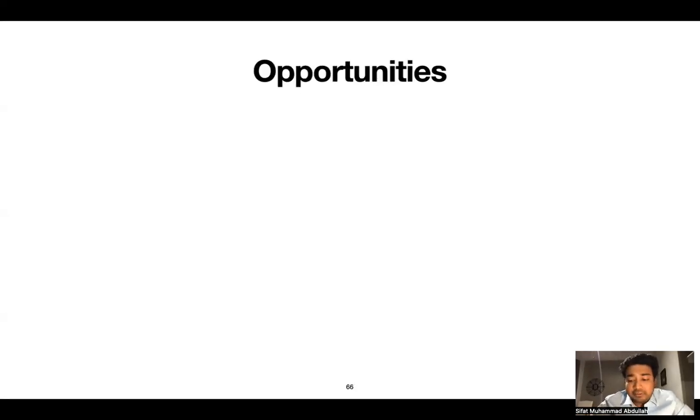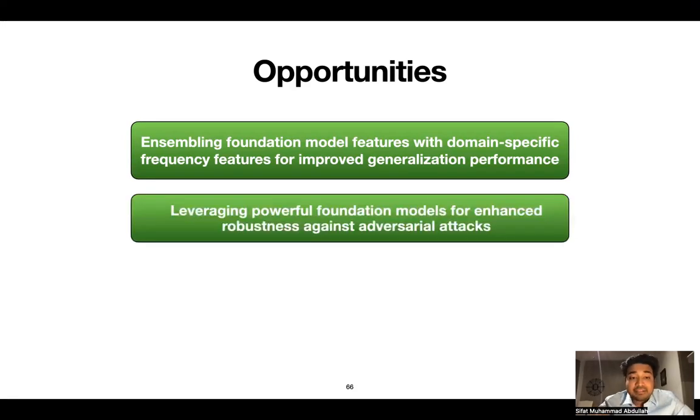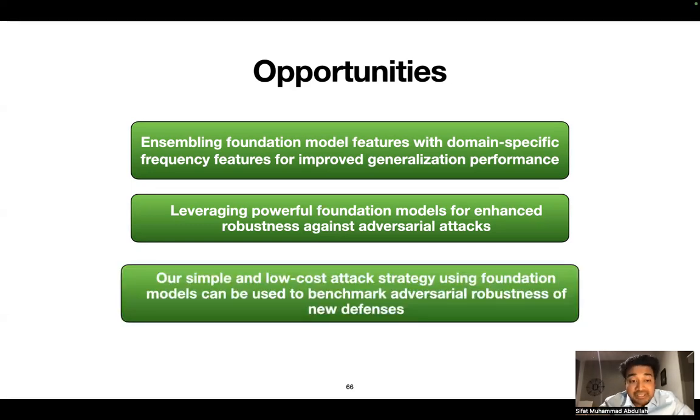But there is still hope. For example, we suggest ensembling foundation model features with domain-specific frequency features can help improve generalization performance, and leveraging powerful foundation models can help enhance robustness against adversarial attacks. Moreover, defenses going forward can use our simple and low-cost attack strategy using foundation models to benchmark their adversarial robustness.